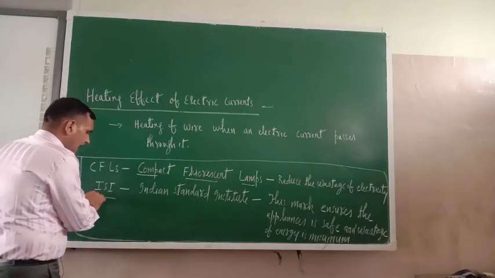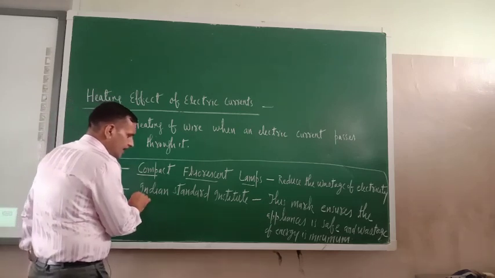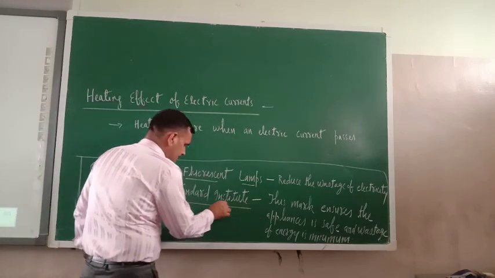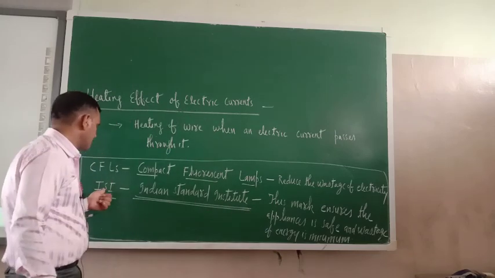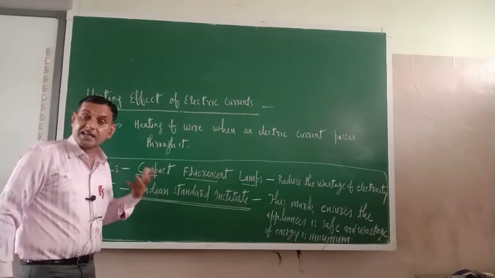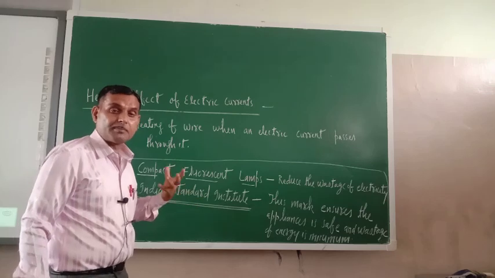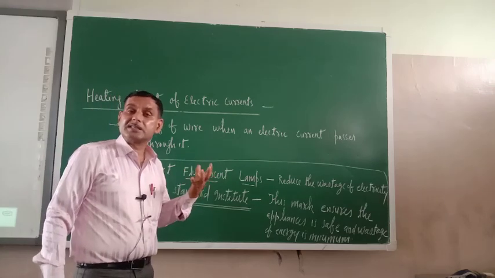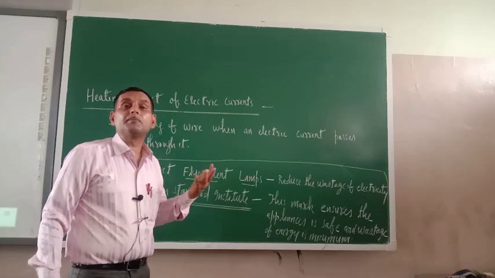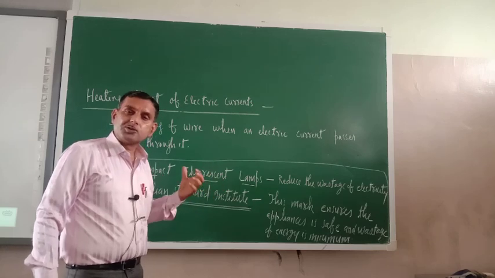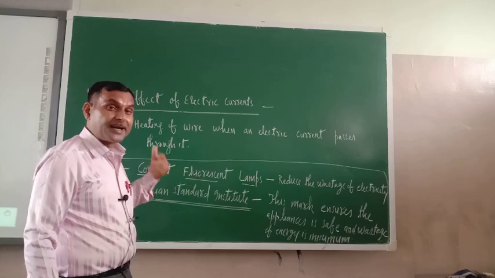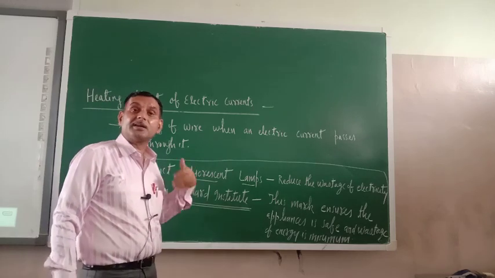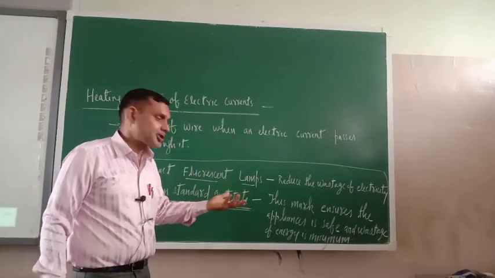Next one is ISI. What is this? Indian Standard Institute, ISI. The ISI mark is always seen on newly purchased items. Actually this is the quality standard judging institute.